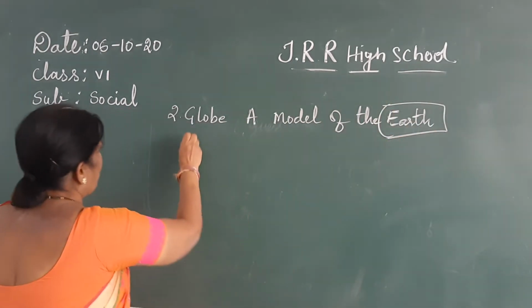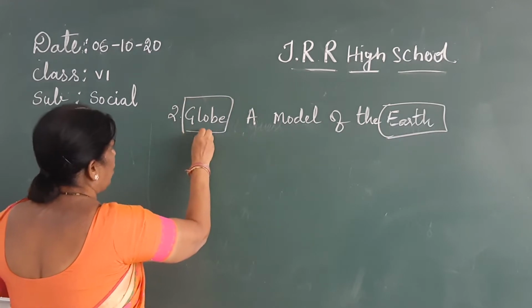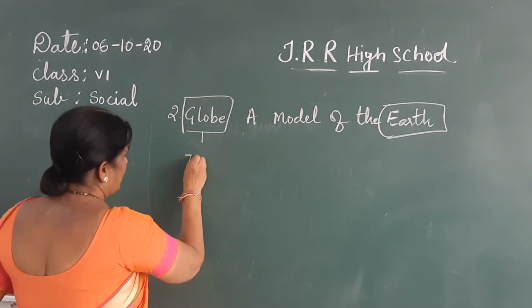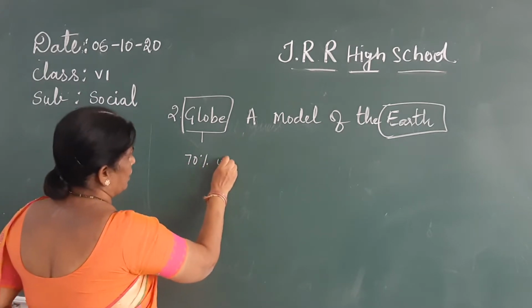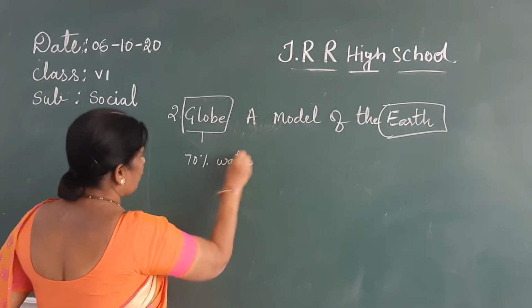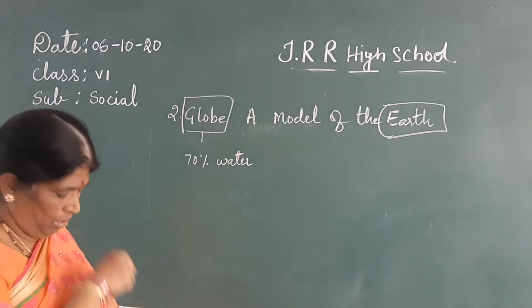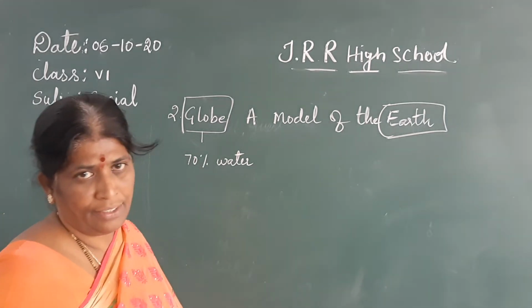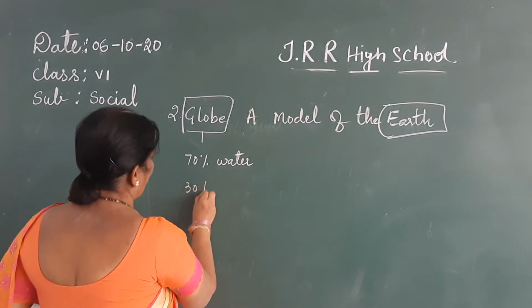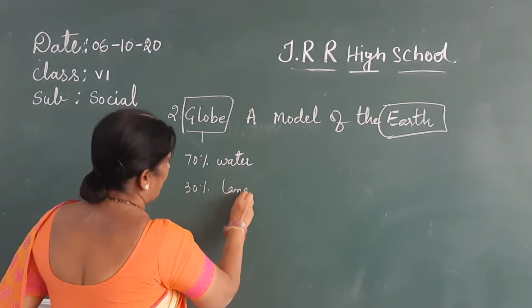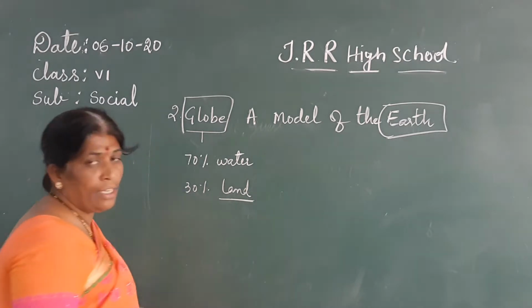When you have seen the globe, you have seen that 70% of the globe is water and the rest, 30%, is land. On this land we are living.